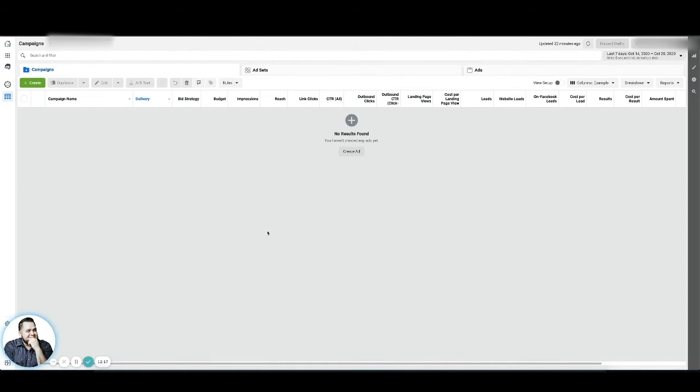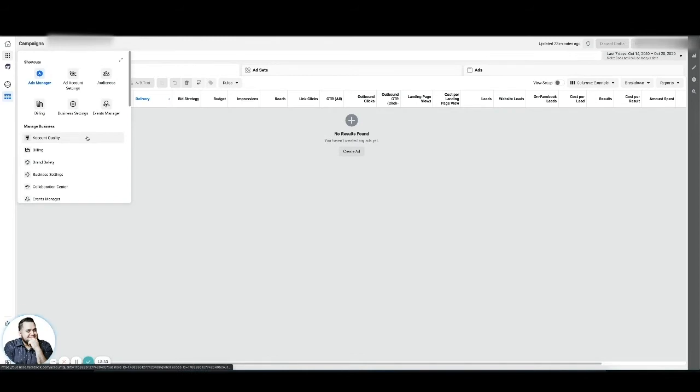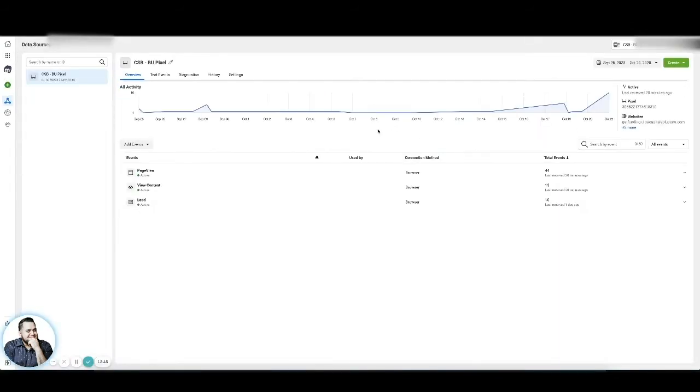If you don't have it, just Google Facebook Ads Manager and follow the instructions, and Facebook will help set you up with one. But once you're all set up, you should see something like this. And what we want to do is install the Pixel first. So if we hover over Business Tools and go to Events Manager, you should see something like this.